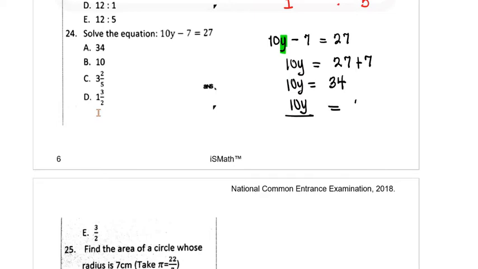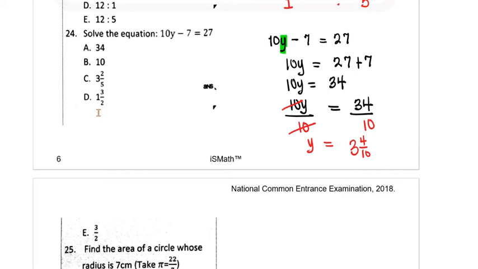Another way to see this is that you're dividing both sides by the coefficient of y, which is 10. So we reduce this, 10 will go there to leave y, and that should be equal to 3.4. If you do this, it gives you 3.4, or 3 whole number 4 over 10.